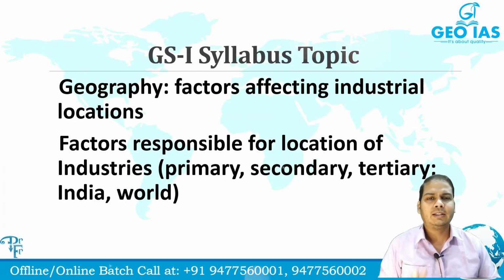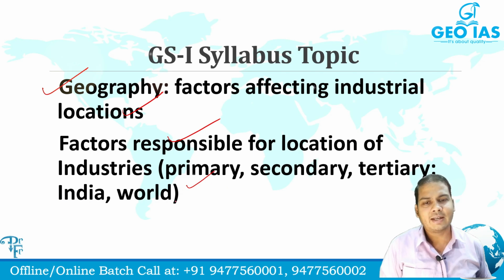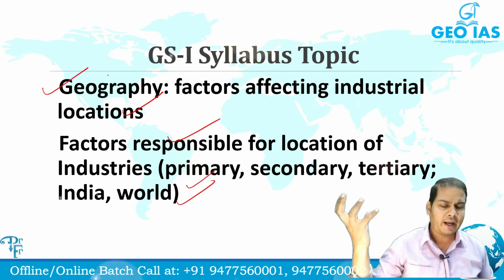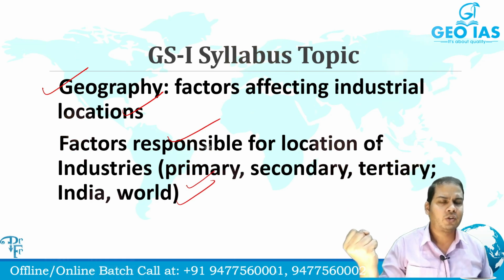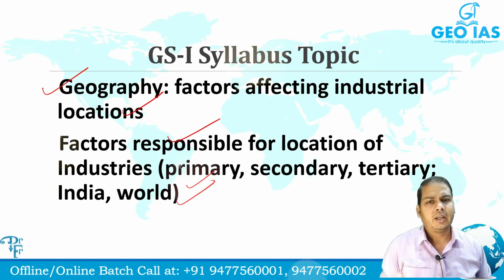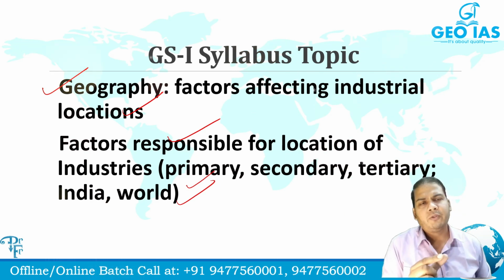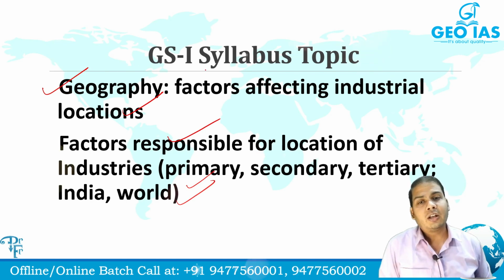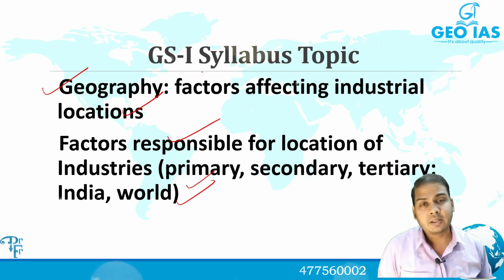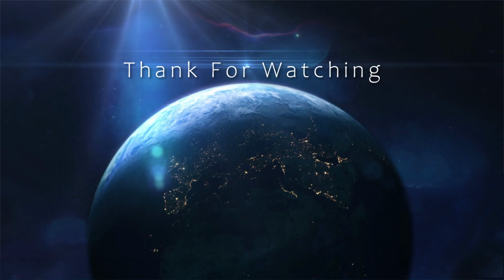Fine. So what is written in the GS Paper 1 Mains syllabus? Factors affecting industrial location, factors responsible for location of industries, primary, secondary, tertiary, India and world. So in the GS Paper 1 syllabus, like what I had showed you, in the physical part of geography, world part of geography, the geomorphology, climatology, oceanography, and recently the questions you had seen. Now certain parts of geography are a bit different, like which factors are responsible for industrial location at certain places wherever the industry has been established. Definitely there are many things you should be capturing.